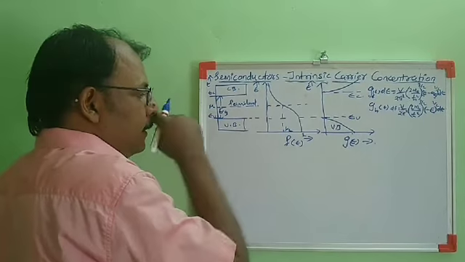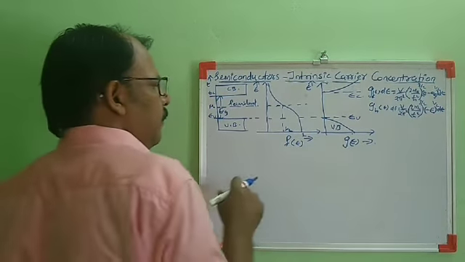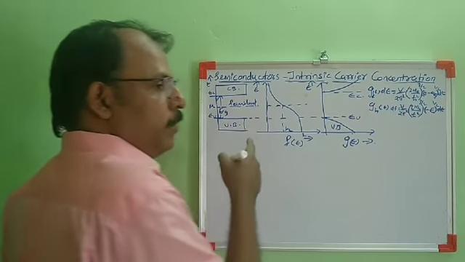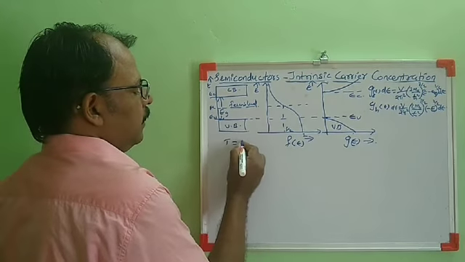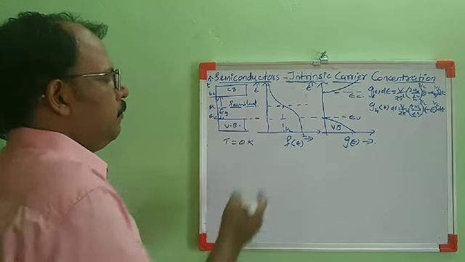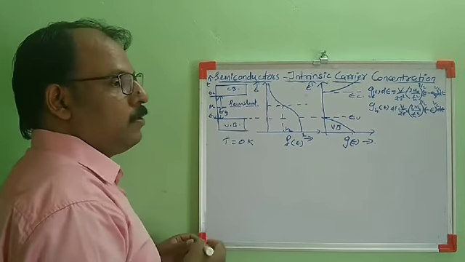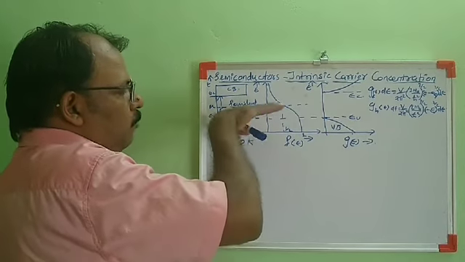In the case of electrons in metal, in free electron theory, we have assumed that the Fermi energy is the maximum energy of electrons at absolute 0 temperature, at T equal to 0 Kelvin. It is the energy of the maximum occupied level.